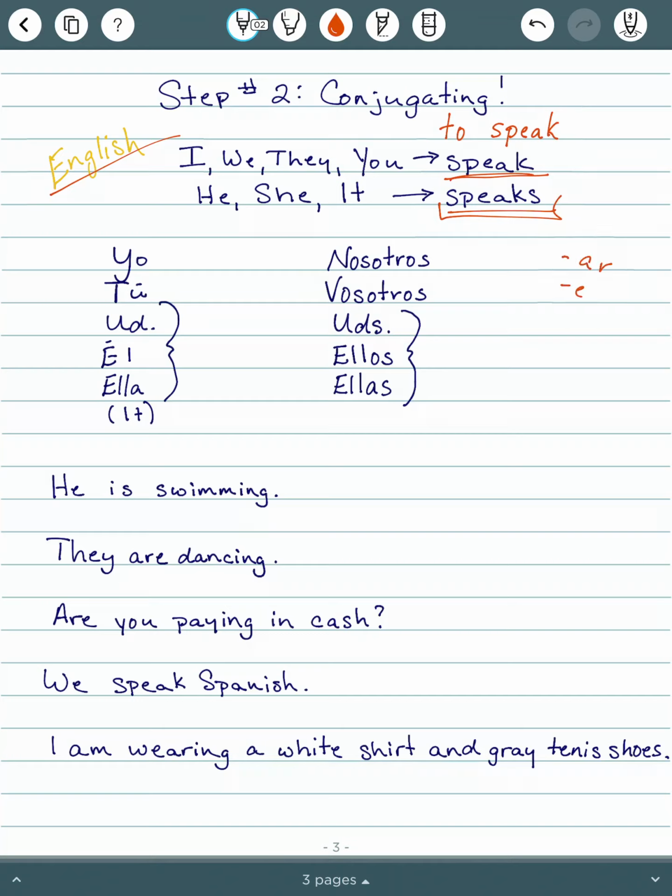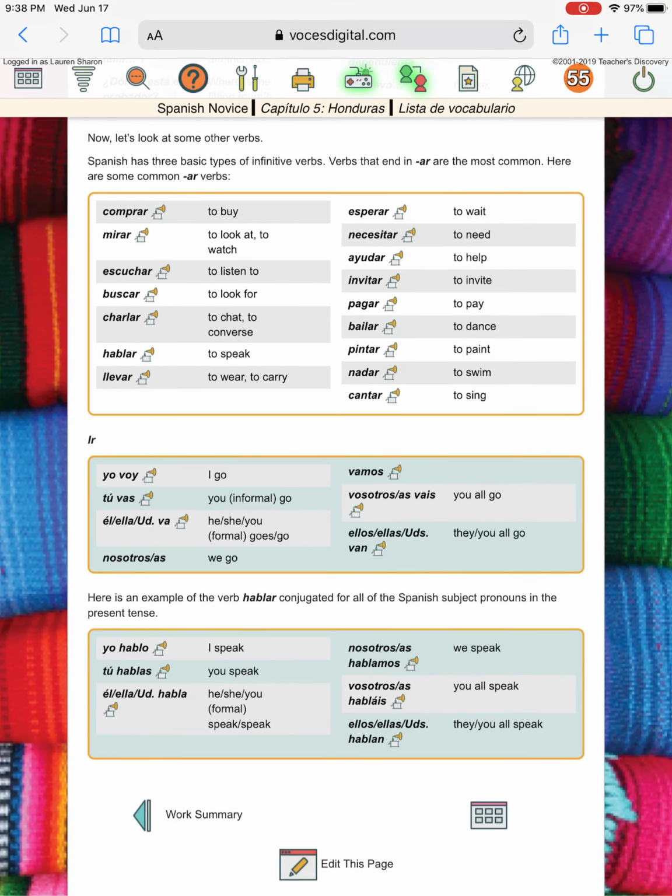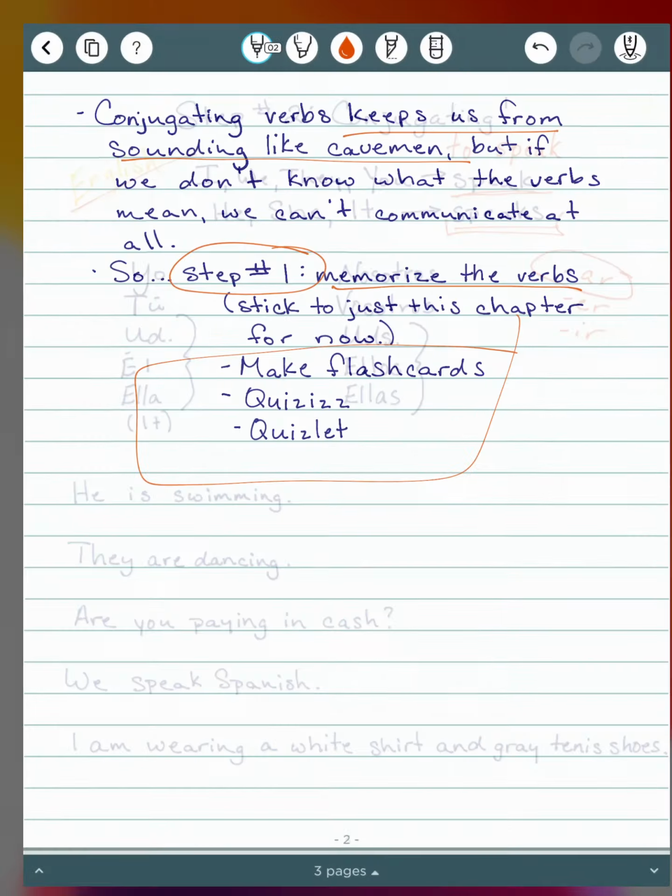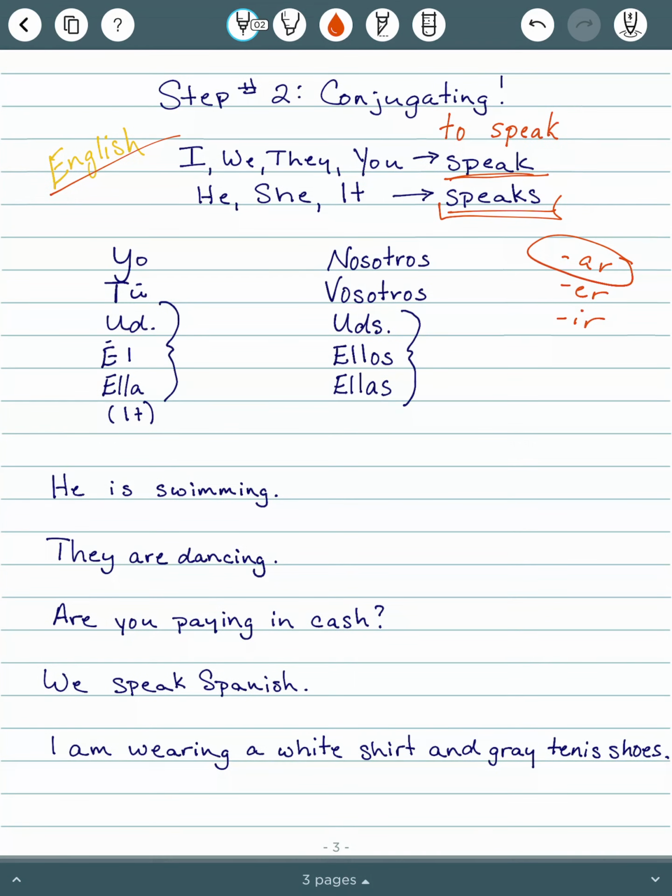In Spanish, again, you have AR, ER, and IR verbs. Today we are talking about AR verbs, the ones that end in AR. If we go back to our vocab list, the words in the gray box all end in AR. So if we have an AR verb and it is a regular verb, this is what you're going to need to memorize next.